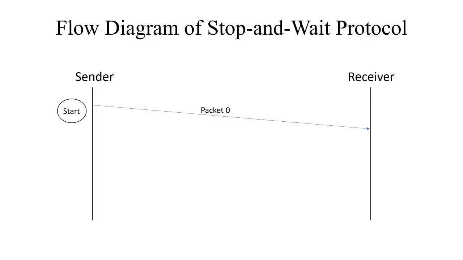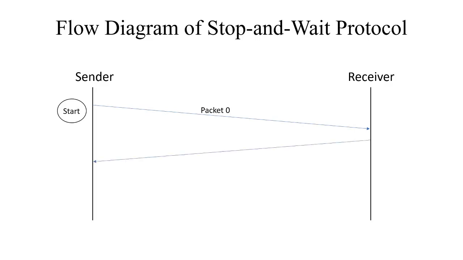If the checksum is correct, then the receiver assumes that the packet has arrived sound and safe, and it will keep packet 0. If the checksum is incorrect, then the receiver will simply discard the packet. In this case, let us assume that the checksum is correct and the receiver has accepted packet 0.